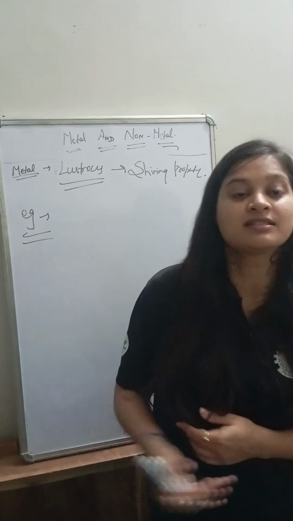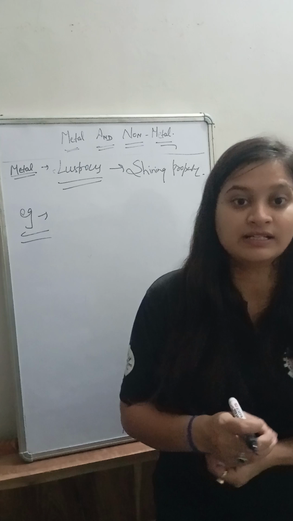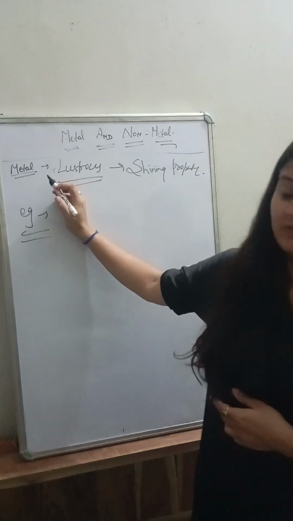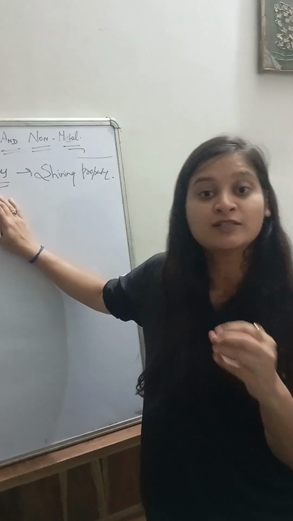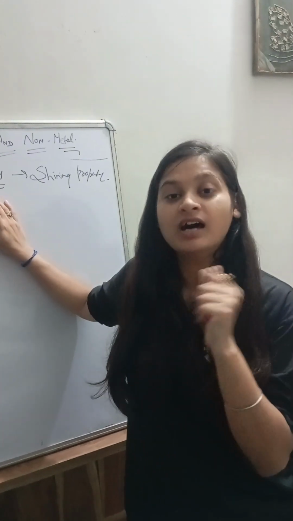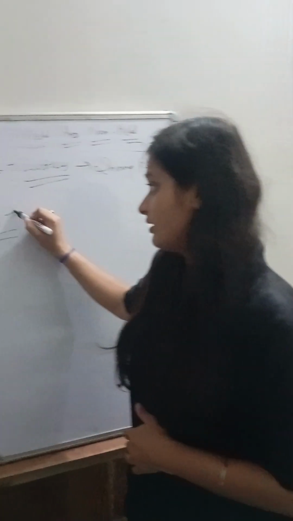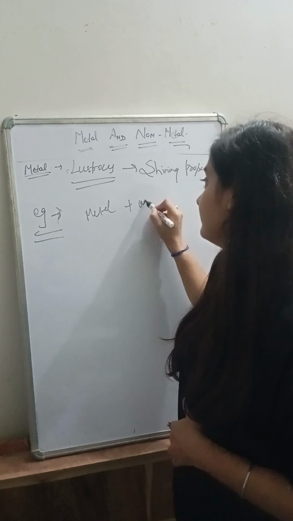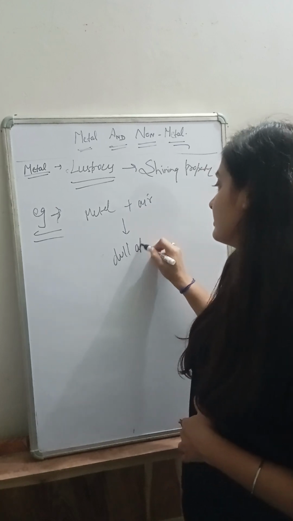That basically means in your homes you can see jewelry. All the jewelry has a shining appearance because of the metal. And these metals, these jewelry, when exposed to the air, have a dull appearance. So when metal is exposed to the air, it shows a dull appearance.